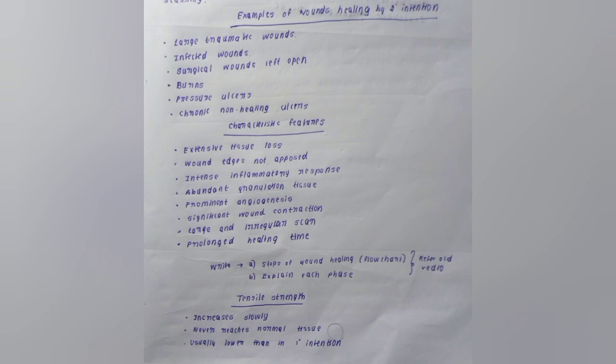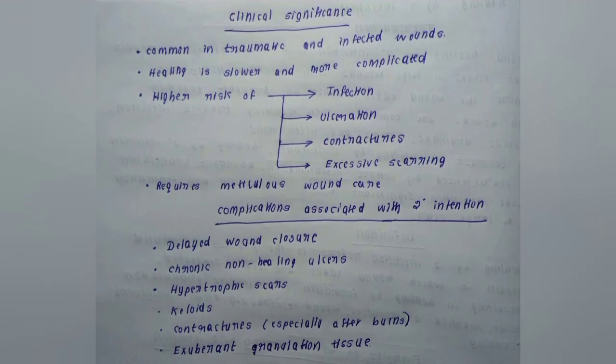Okay, so next write the tensile strength. Here you have to vary a little, that is, it increases slowly and never reaches normal tissue, and is usually lower than primary intention. And then clinical significance. So common in traumatic and infected wounds, healing is slower and more complicated, higher risk of infection, ulceration, contractures, and excessive scarring. Contractures is nothing but more contraction in the wound, significant wound contraction, right? And then, hence it requires meticulous wound care. Meticulous means extreme care. You have to be very careful while treating this or monitoring this.